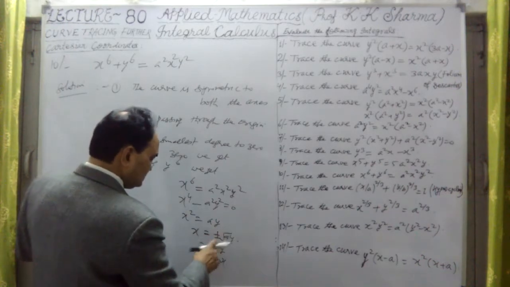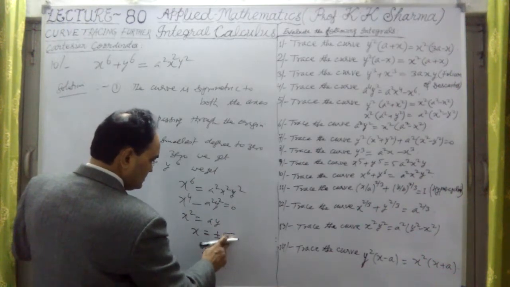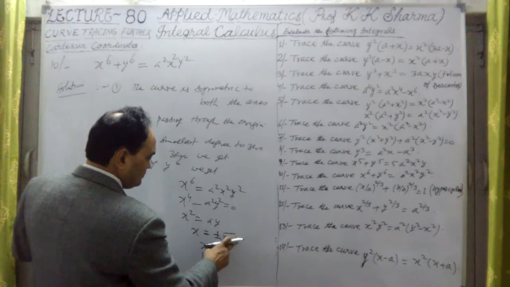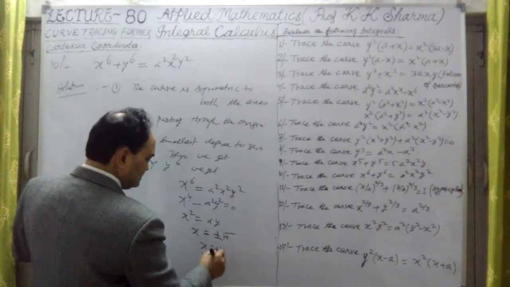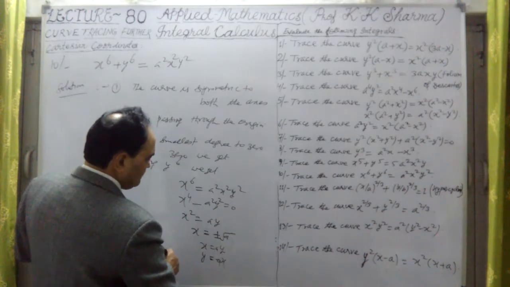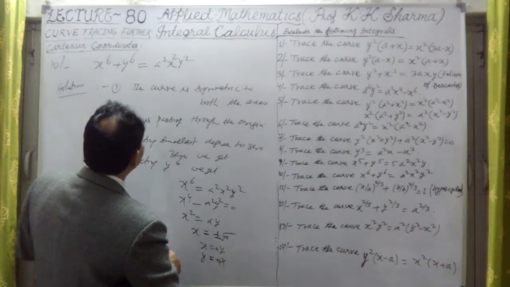X equal to plus minus under root a by... And if I put y equal to x here, it will be under ax, or x taken common, under x. If I take common, under x plus under a. What is the point here?